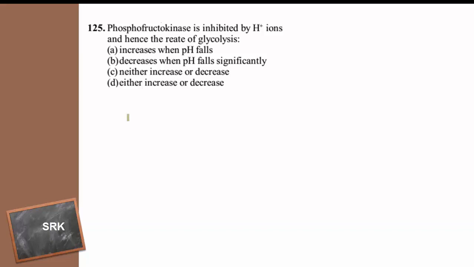The right answer is decreases when the pH falls significantly. Phosphofructokinase is involved in the glycolysis process. If hydrogen ions increase, that is when pH falls significantly, the rate of glycolysis will be affected.